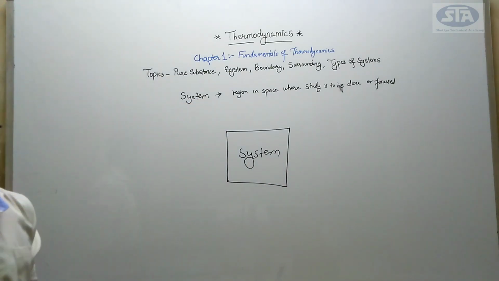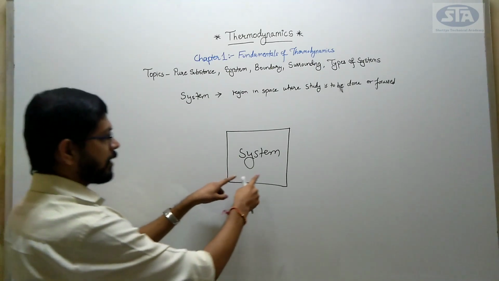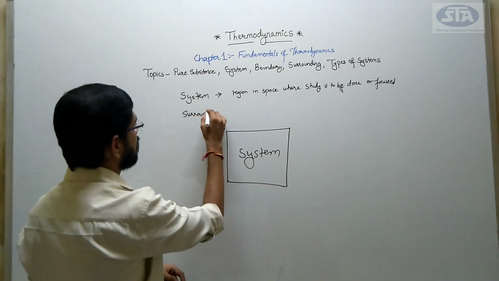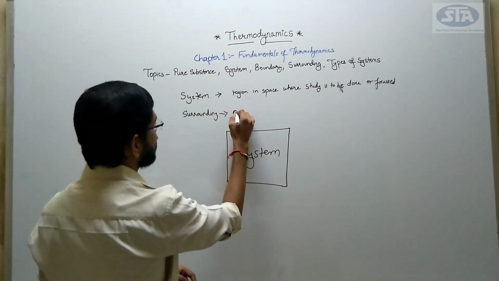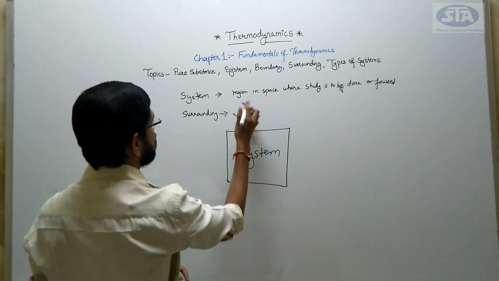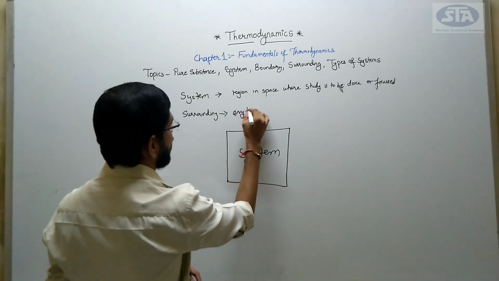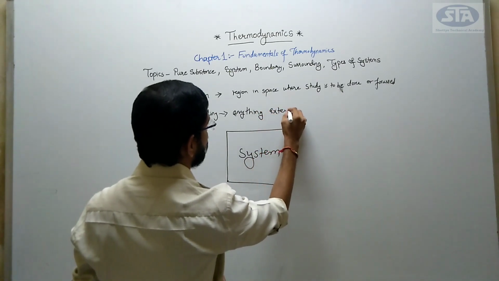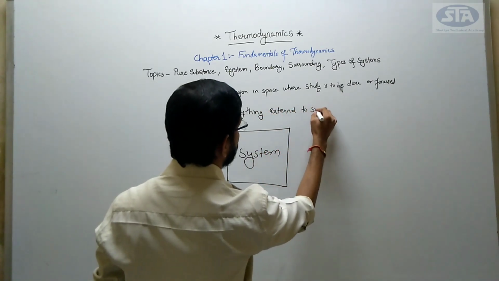Next, we have the concept of surrounding. Anything external to system.